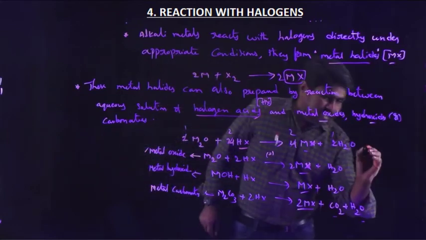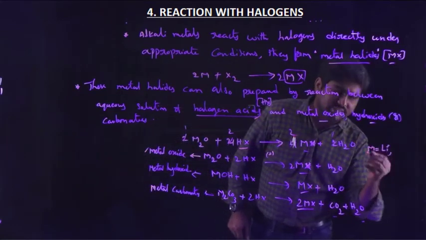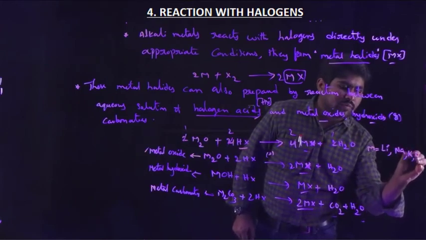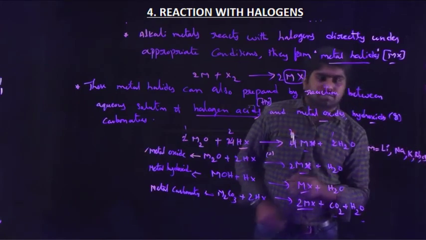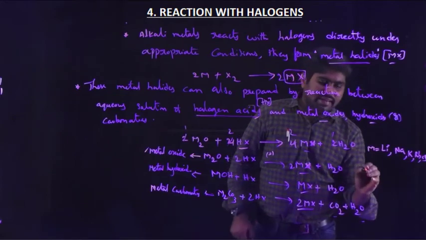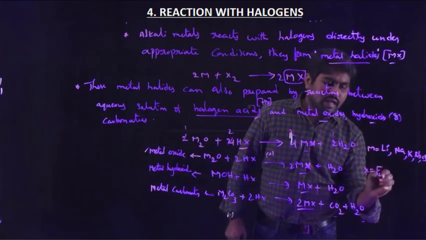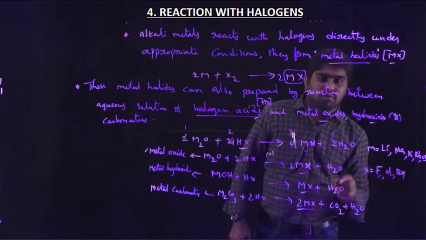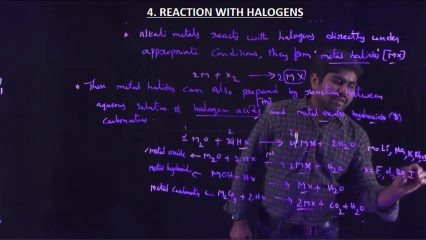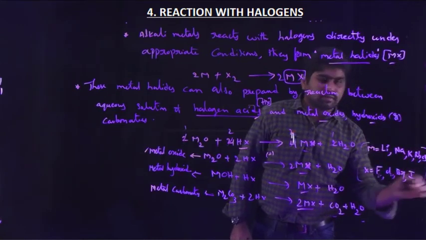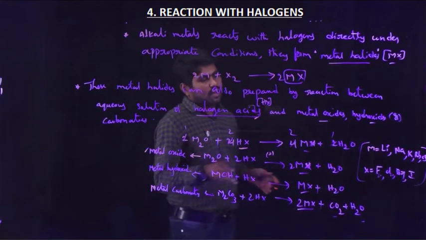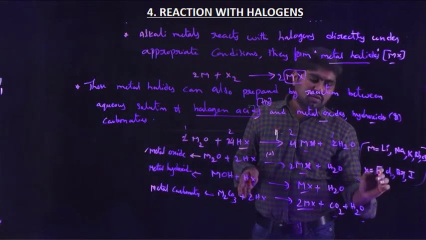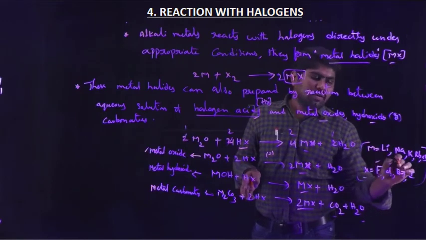Here M is either lithium, sodium, potassium, rubidium or cesium, where X is fluorine, chlorine, bromine or iodine.